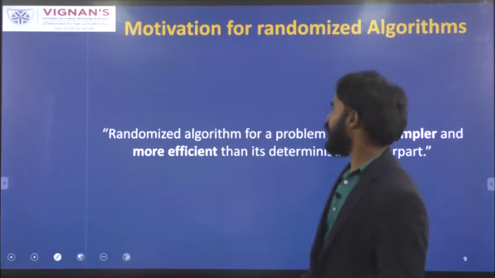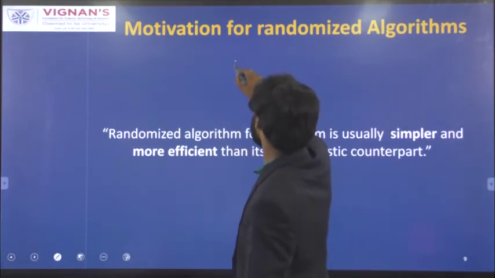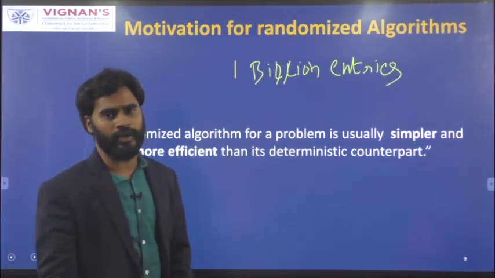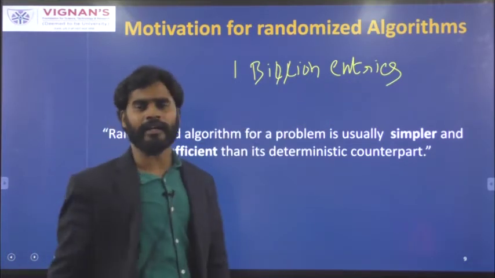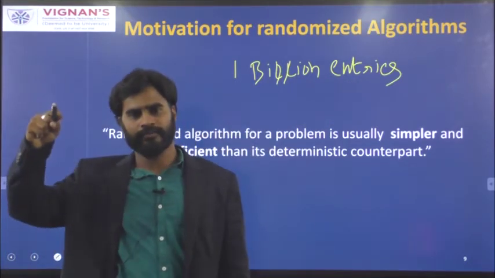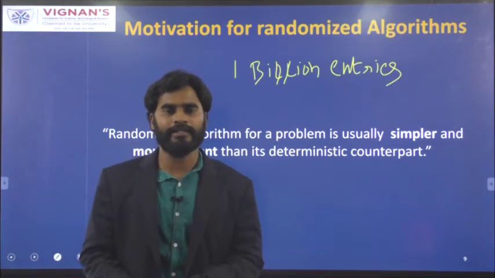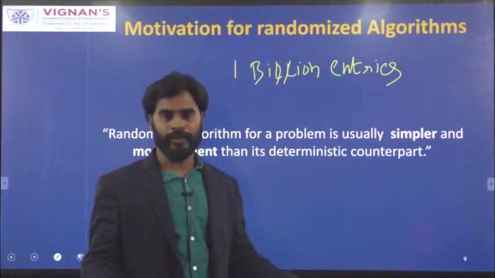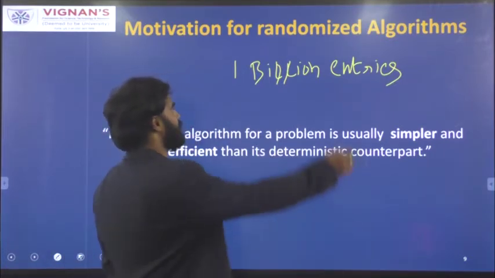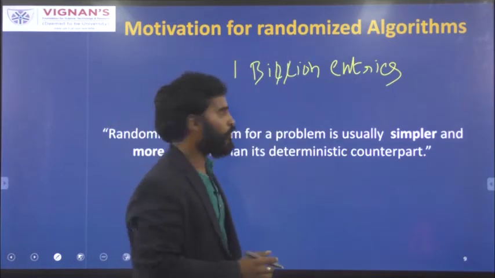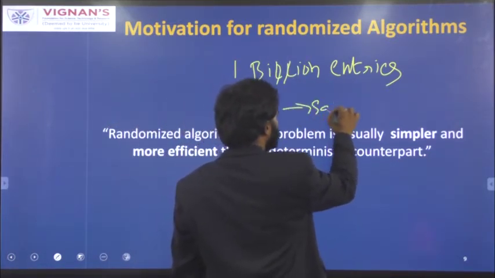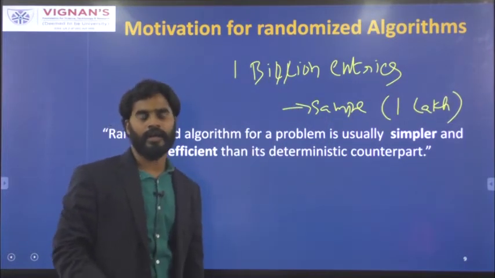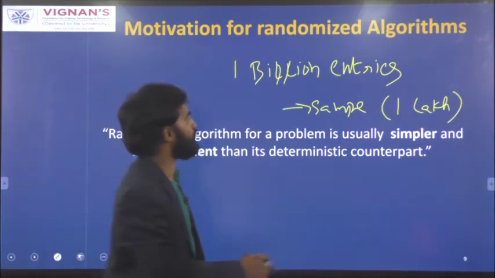The reason is, assume that you want to find the median element in 1 billion entries. Using deterministic algorithms, you can sort all these 1 billion entries and then choose the middle one. But sorting 1 billion entries will take a lot of time, okay? So instead of finding the median element in the 1 billion entries, you can take a sample of like 1 lakh, find the median in these 1 lakh entries, and predict the median element of the 1 billion entries.